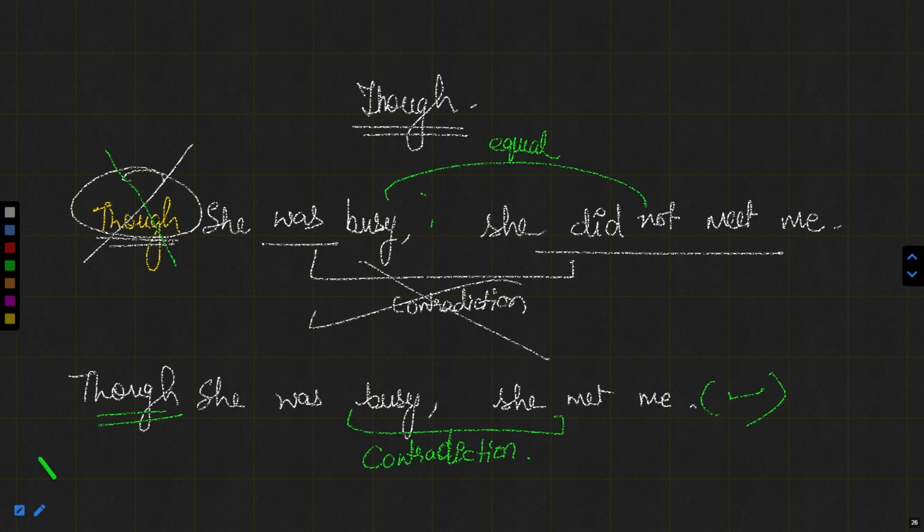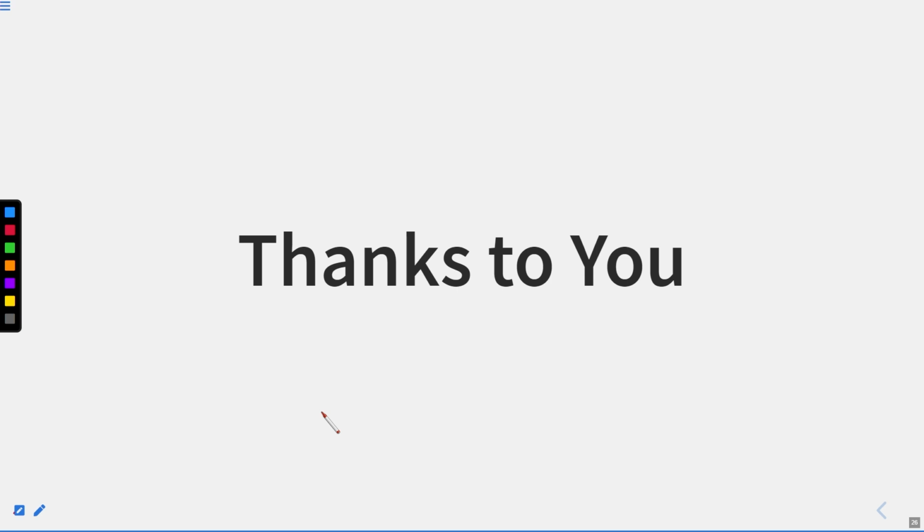The most important thing is that whichever clause is written after though, it should be the subordinate clause, and the rest shows the contradiction. So this is the main clause. The main clause is shown by the contradictory statement, and the actual statement is shown by though, which is a subordinate conjunction. So here we have read all the points regarding though.